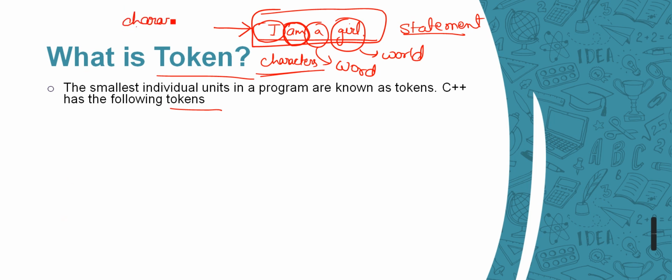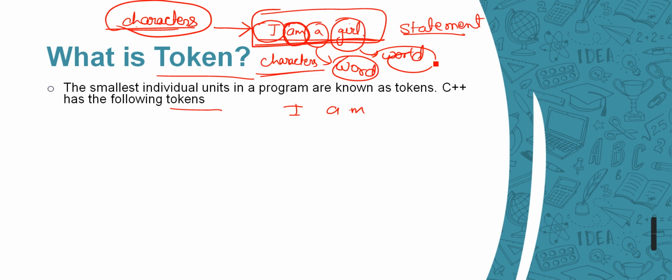We have created this whole statement using the smallest one, which is termed characters. I is a character, a is also a character, m is also a character. So we have grouped these characters to create first words, and then these words are grouped together to become a statement.